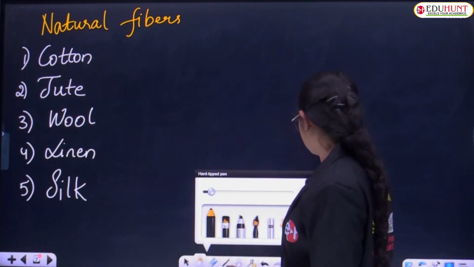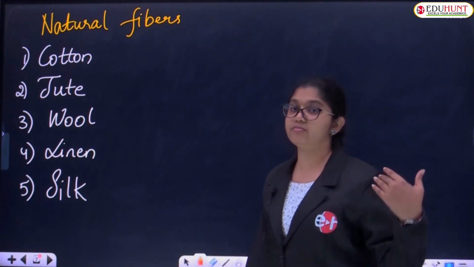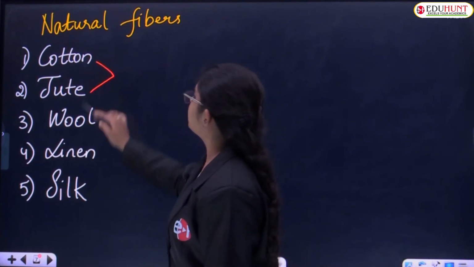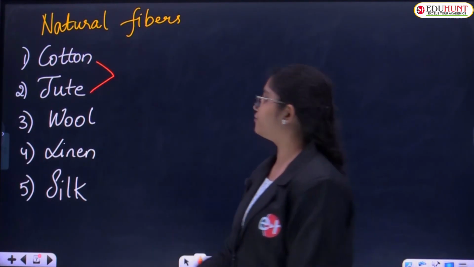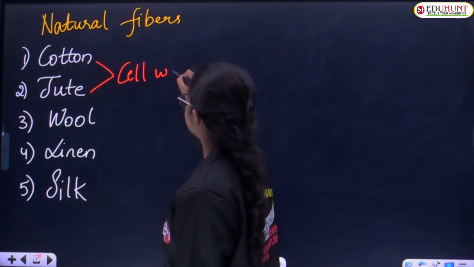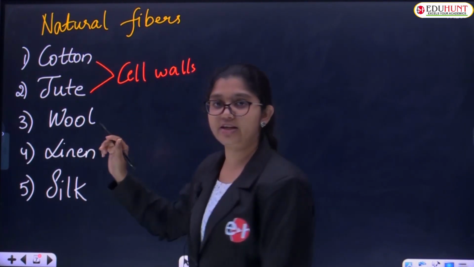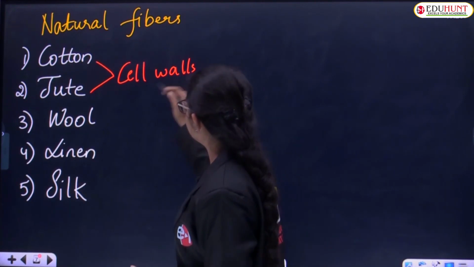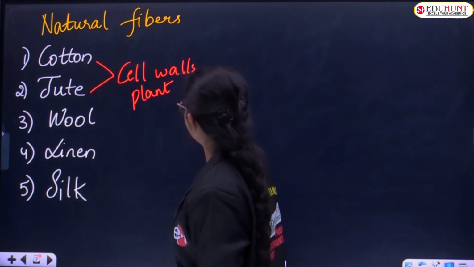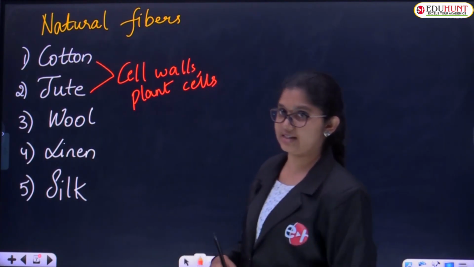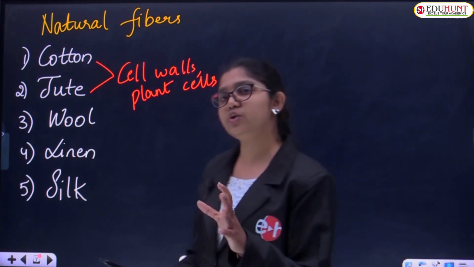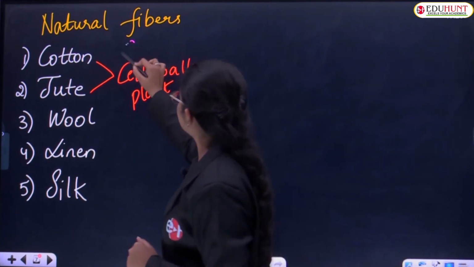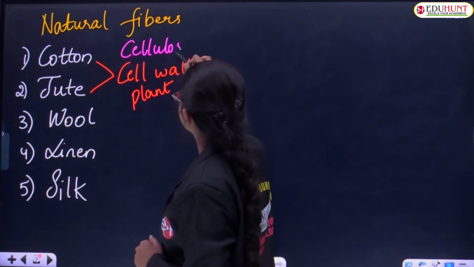Where they are obtained from: because these are natural fibers, they are obtained naturally from plants and animals. So let's see where they originate. Cotton and jute are prepared from the cell walls of plant cells. If you have any idea regarding the cell walls of plant cells and animal cells, you can happily understand this concept, children. These are obtained from cell walls of plant cells, and they contain cellulose, which is a natural polymer.